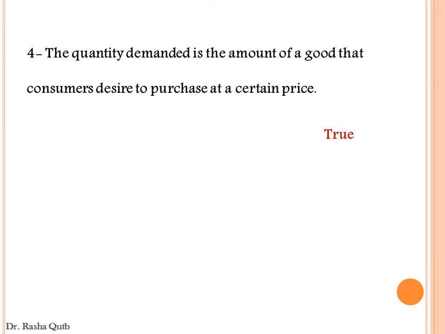So we call any quantity a quantity demanded if we have the desire to buy this product and we have the ability to purchase it. So the quantity demanded should be a desired quantity, plus the consumer should have the ability to pay for this product.